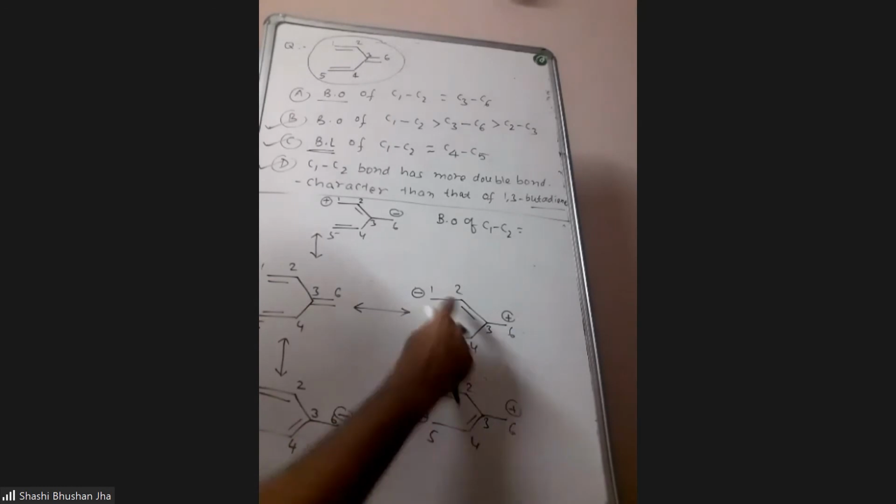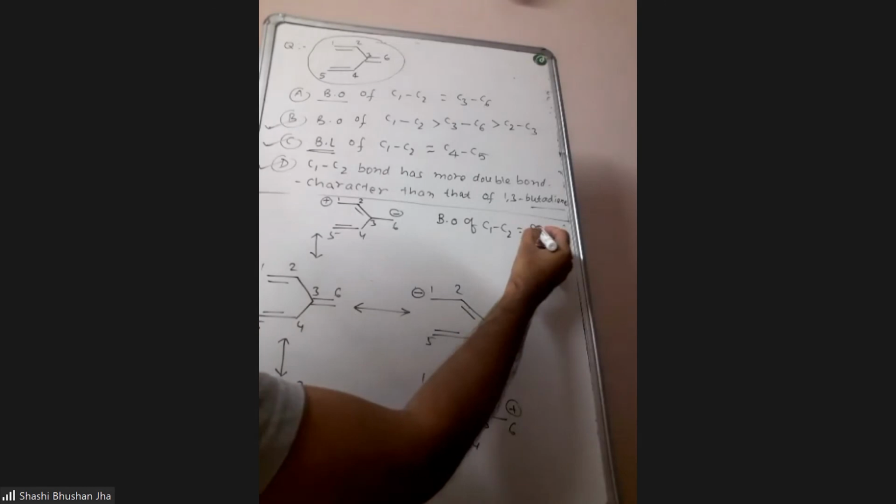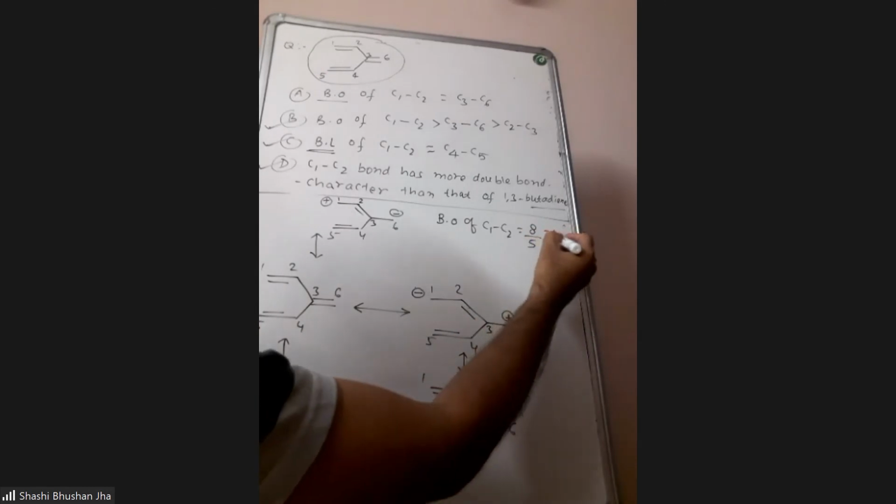You know how to calculate it: it is the total number of bonds in all possible resonating structures divided by the number of resonating structures. So here you have 2 plus 1 is 3, plus 2 is 5, plus 2 is 7, and 1 here, 8. So 8 by 5, it is 1.6.